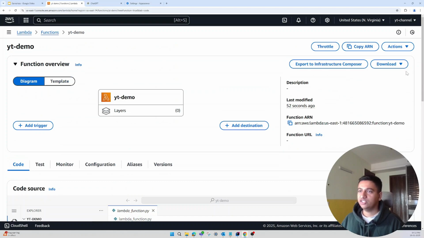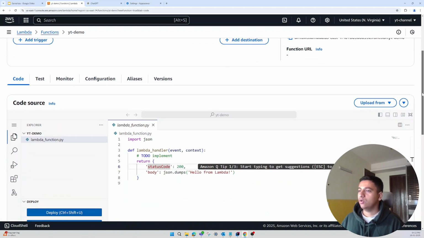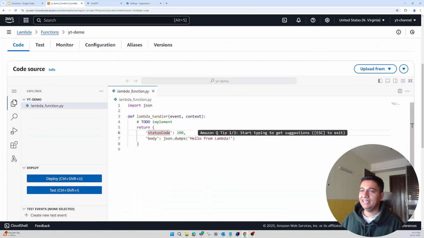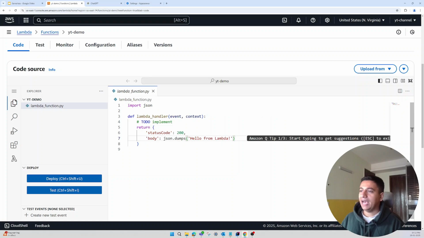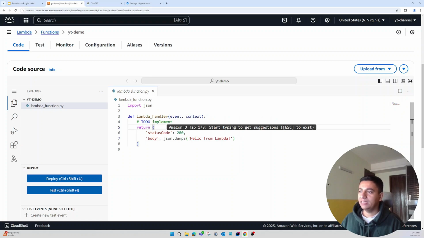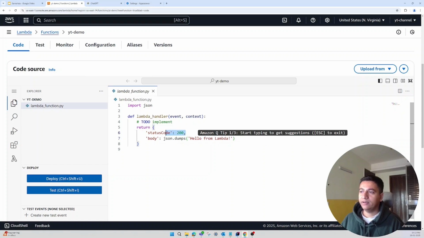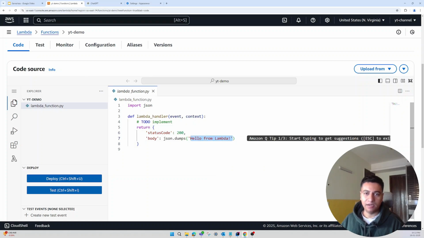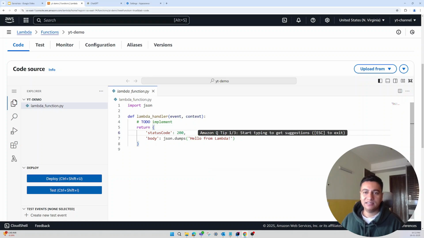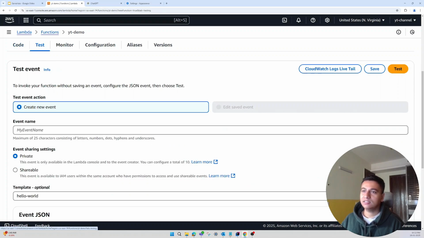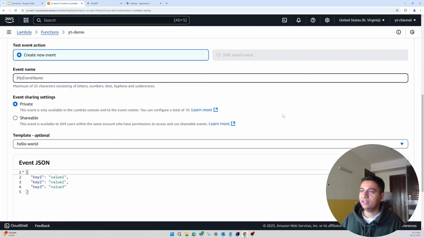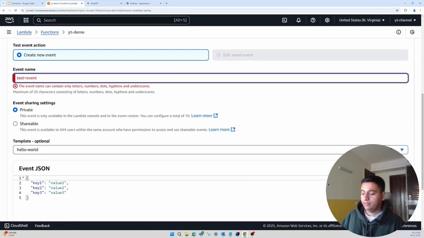So our Lambda function is ready. If you scroll down, you will see this IDE. If you look at this Python code, it is a simple function returning a 200 status code with a message in the body that says hello from Lambda. So let's test it. On the top, you see this test bar. Let's click on this and you'll have to create an event. Let's call it test event.